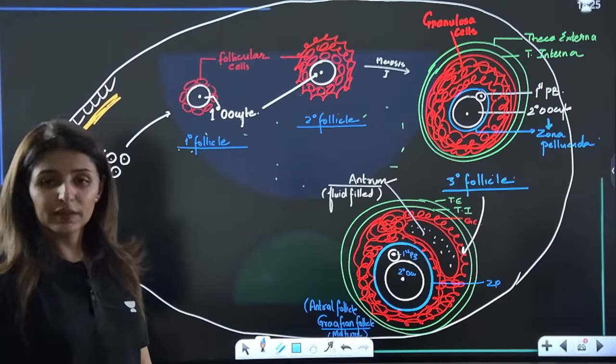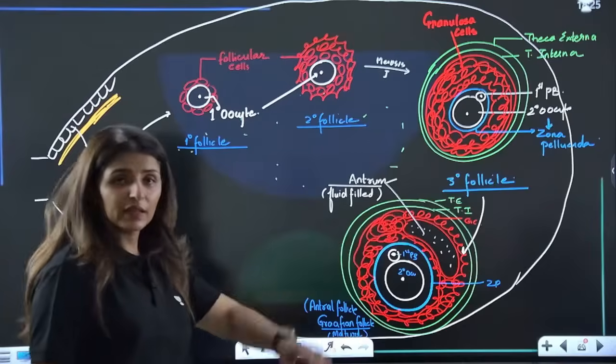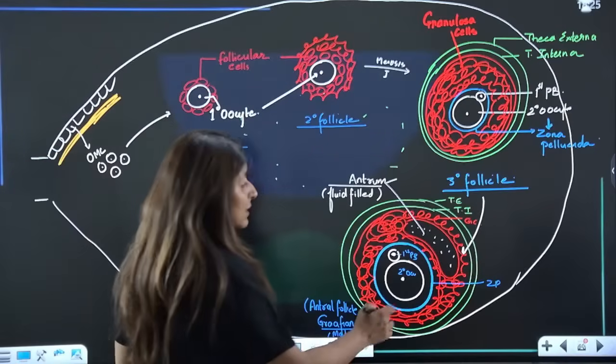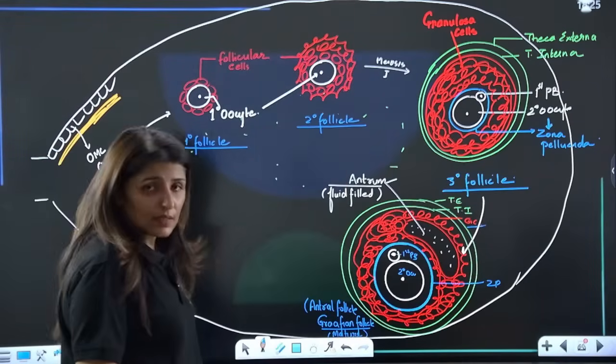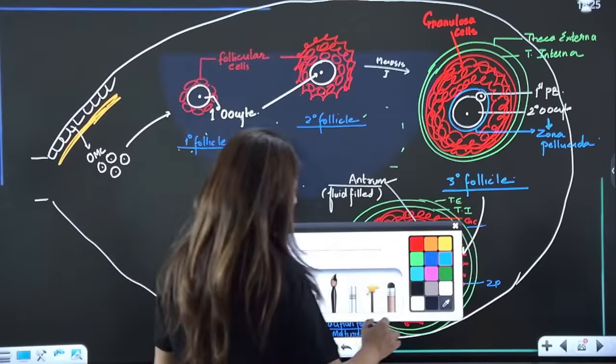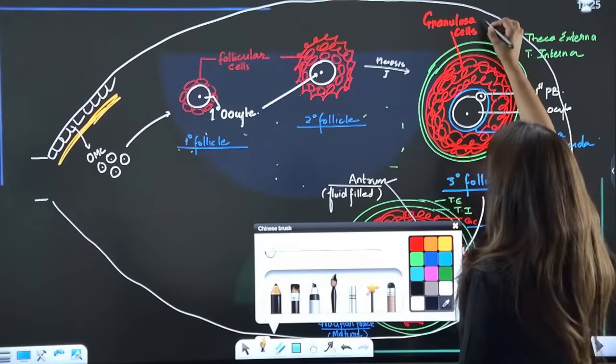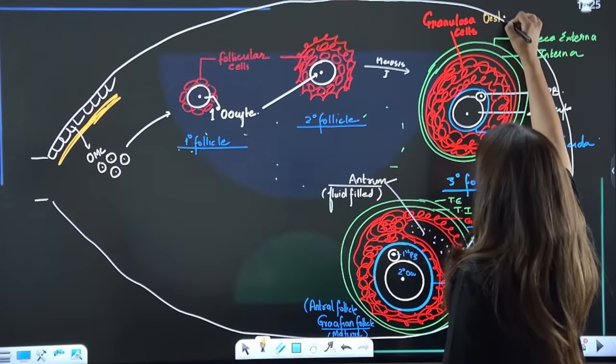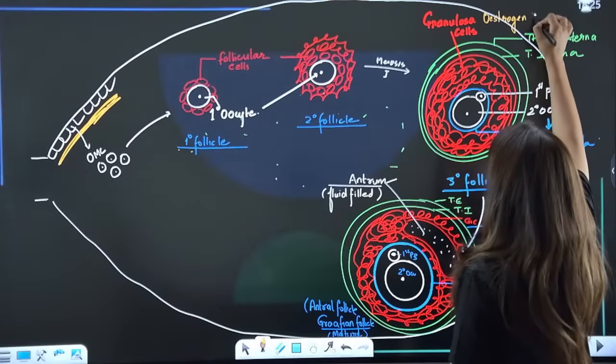So which one is the antral follicle? The Graafian follicle. Now there is fluid present in the antrum. Who has secreted it? It is secreted by the granulosa cells. Now, what are the functions of granulosa cells here? These granulosa cells secrete a lot of estrogen and also some progesterone.